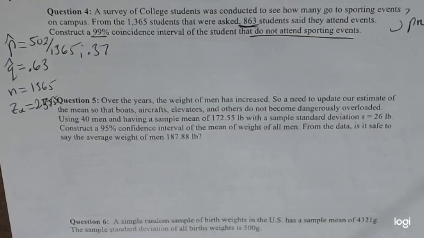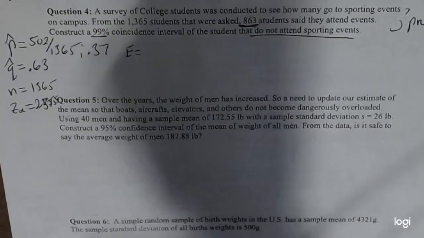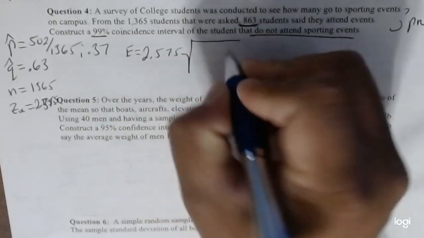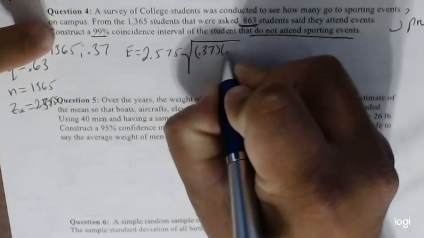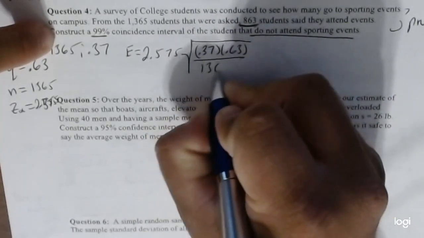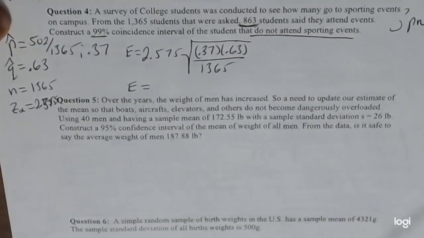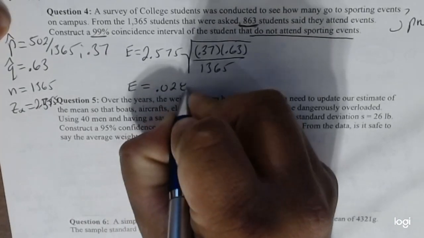So now that we have our four numbers, we can find our margin of error. So it's going to be 2.575 times the square root of 0.37 times 0.63 divided by 1365. And then once you do this in a calculator, you should get approximately 0.028.